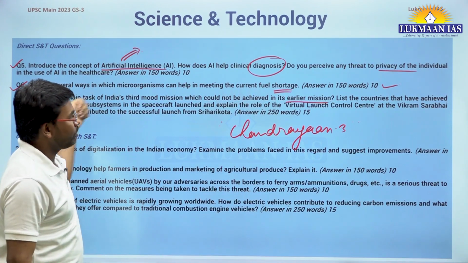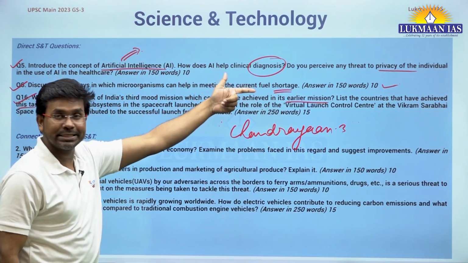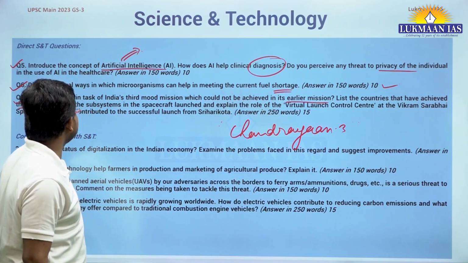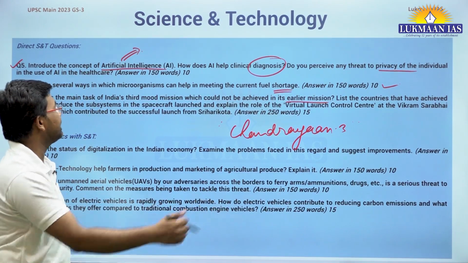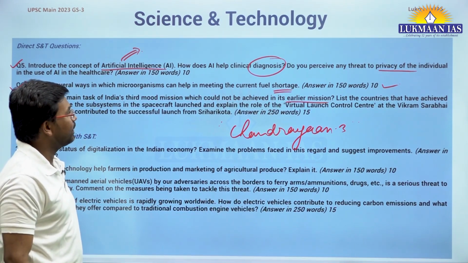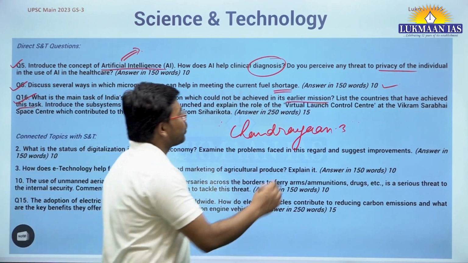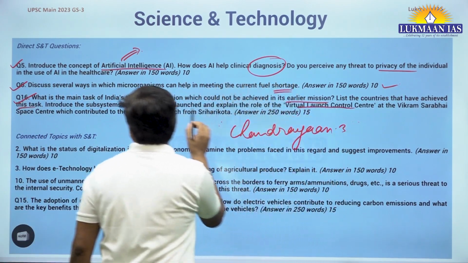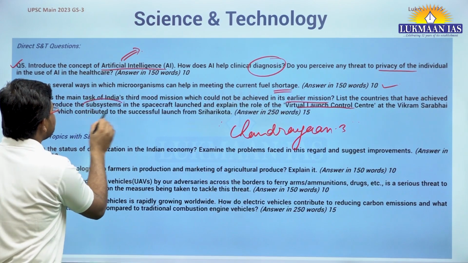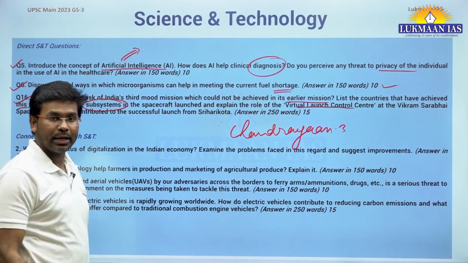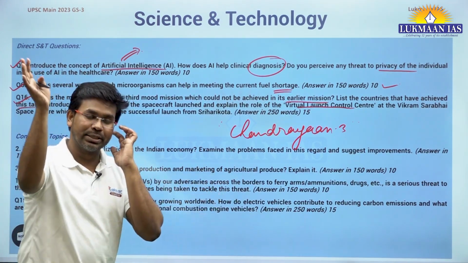So that was one part of the question. This is the second part of the question. The third part says, introduce the subsystems in the spacecraft launched and explain the role of the Virtual Launch Control Center. So when we talk about introducing the subsystems, they are talking about the Chandrayaan mission that we have launched.